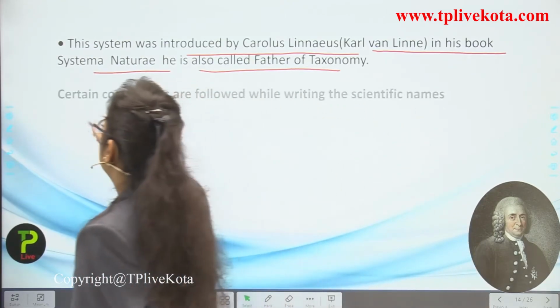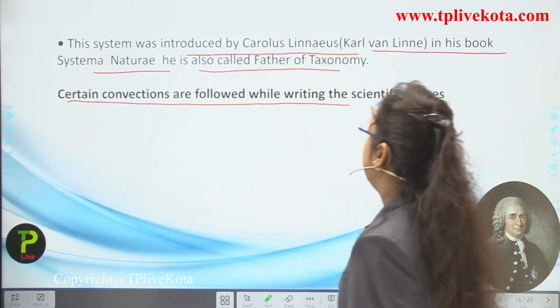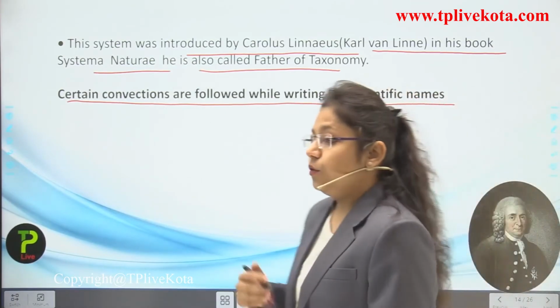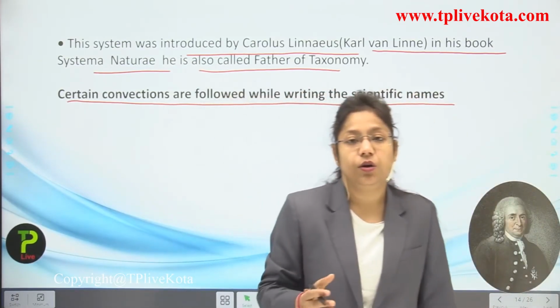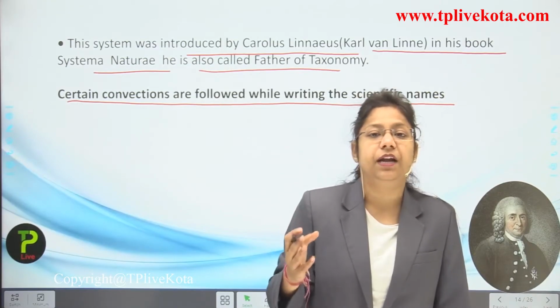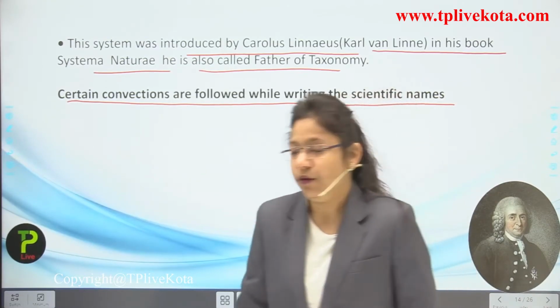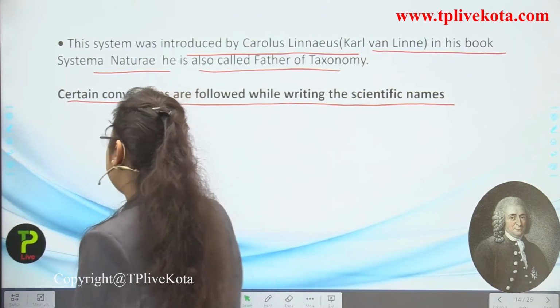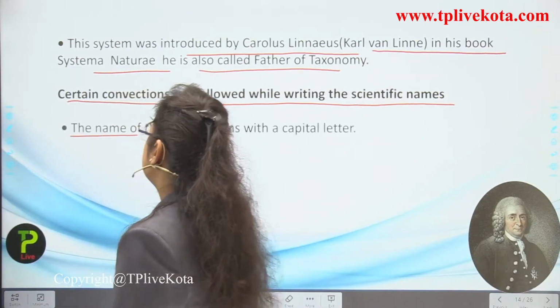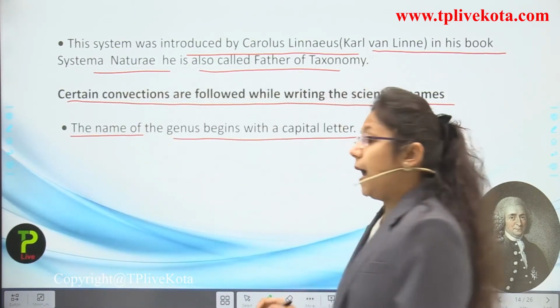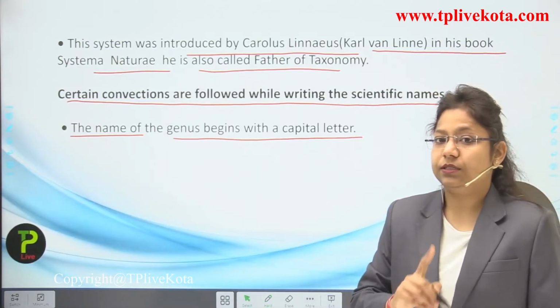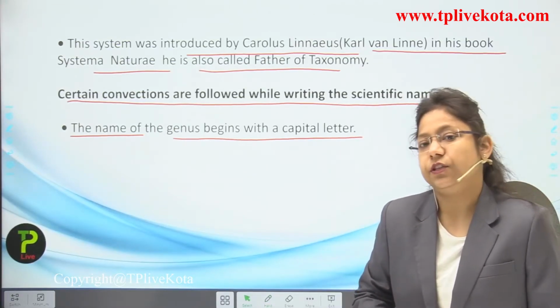Now, certain conventions are followed while writing the scientific names. So, what are the conventions and what are the rules we should keep in mind if we are writing the scientific name of a particular plant or animal? First, the name of the genus begins with a capital letter. Remember this thing. Never write the name of genus with a small letter.